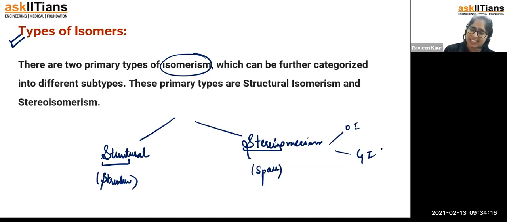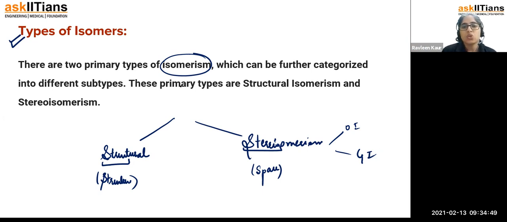Although in class 11th you will understand constitutional and conformational, and you will write optical isomerism, geometrical isomers, and then you will write conformers. This topic is going to become very detailed in your 11th and 12th grade, and it is a very important topic for NEET and JEE also, right? So today we are not going to focus on what is coming in 11th and 12th grade or JEE. Whatever is required for our different Olympiad exams, that is what we are going to focus on.